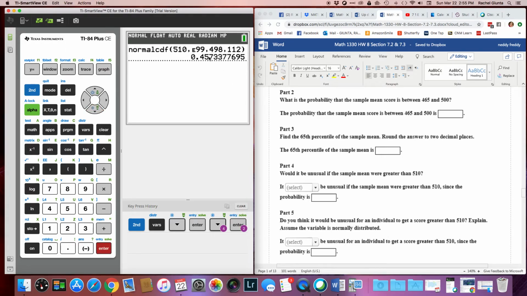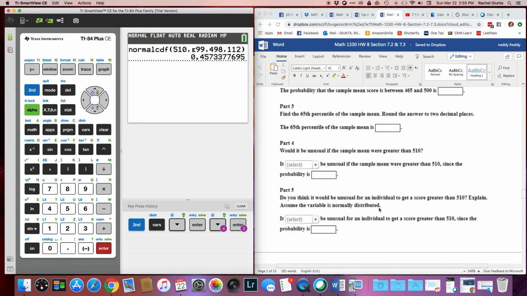And so the answer to this one is going to be 0.4573. And since it's also in a would-it-be-unusual question, in this case, that's larger than 0.05, so it would not be unusual.